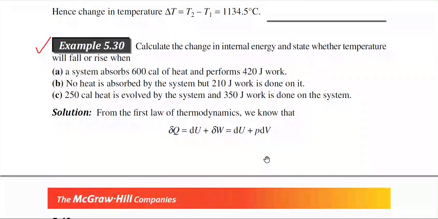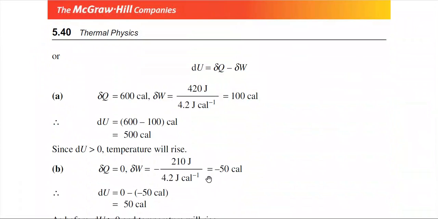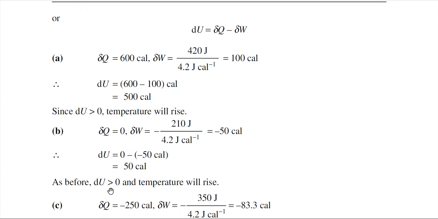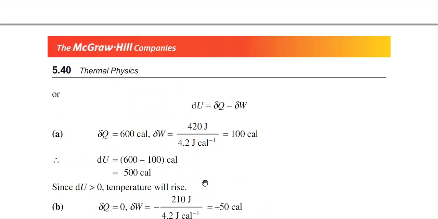As work is done on the gas, its sign will be negative. But we are converting it to the calorie unit, so after the conversion, this is minus 50 calorie. Now you use the formula dU is equal to dQ minus dW. So 0 minus of minus 50 calorie is equal to 50 calorie. So as before, dU greater than 0 and temperature will rise.